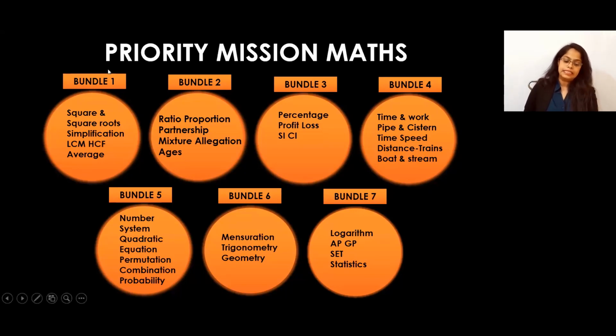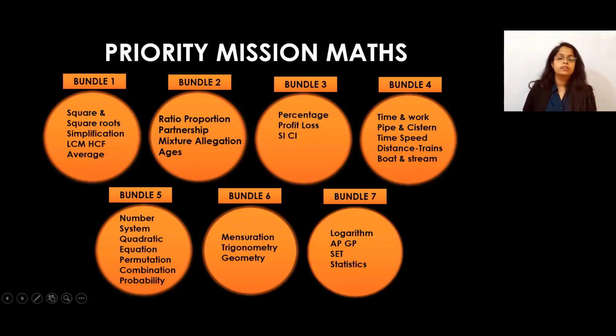Once you complete it, you can go for mensuration, trigonometry, and geometry. And then at the last, you can go for logarithm, AP-GP, statistics, and sets. You can go for this one at the last. So these should be your bundles to prepare. You have to do the whole preparation bundle-wise, so that it will be easier for you.